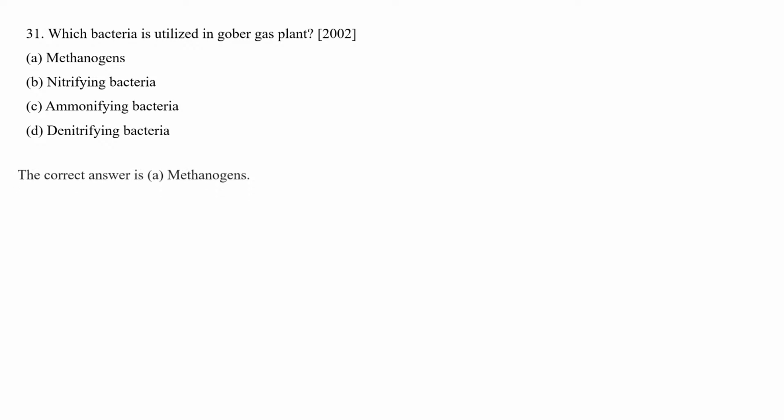So the correct answer is methanogens. Definitely gobar gas, in gobar, cow dung. Gobar means cow dung. In villages, many people create plants where gobar, or cow dung, is used to produce gas for fuel, like in cooking and lighting in the household.